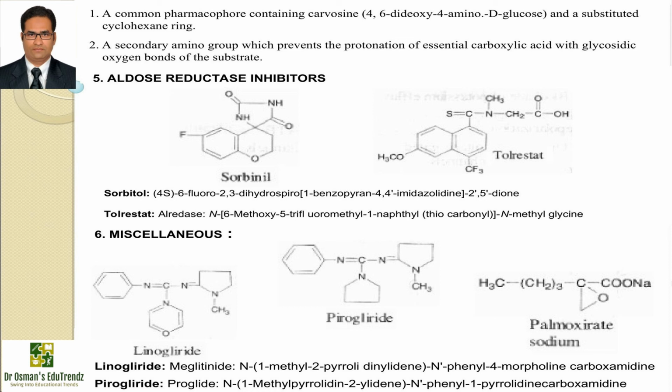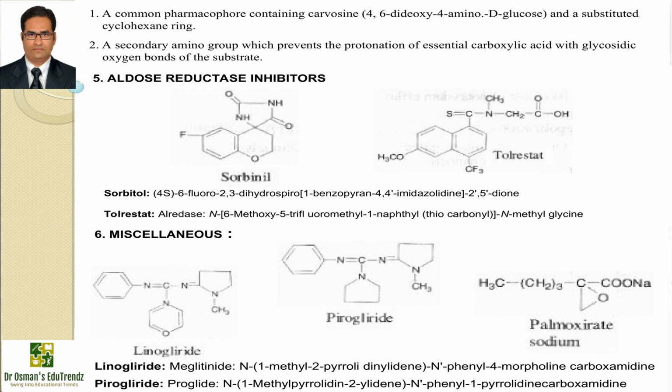Now we have the fifth subclass, aldose reductase inhibitors. An example is sorbinil, with IUPAC name 6-fluoro-2,3-dihydrospiro[1-benzopyran-4,4'-imidazolidine]-2',5'-dione. Sorbinil is used in the treatment of diabetic complications including neuropathy and retinopathy.